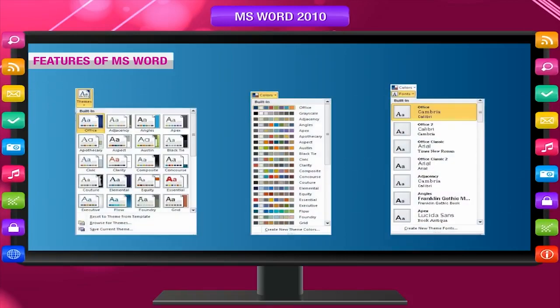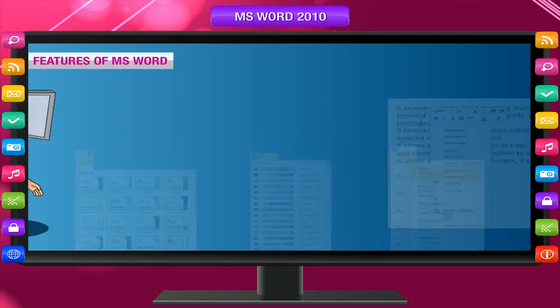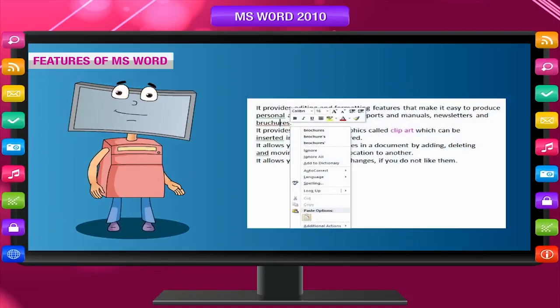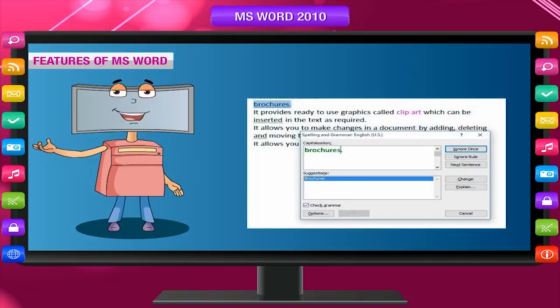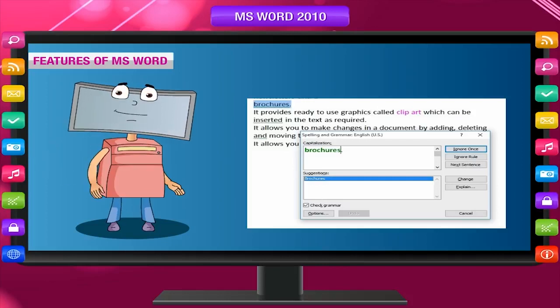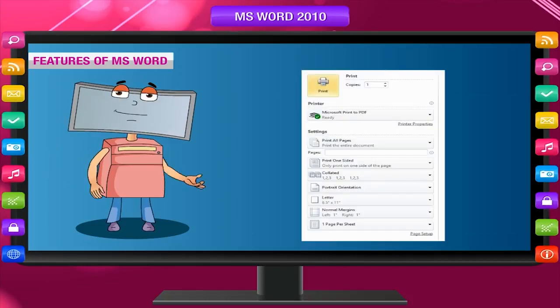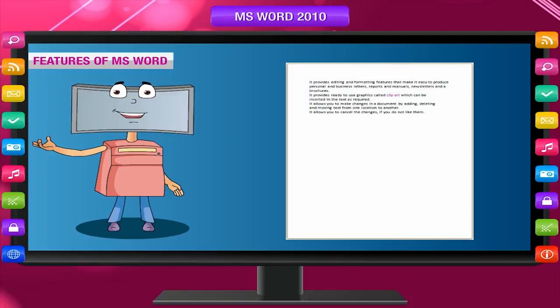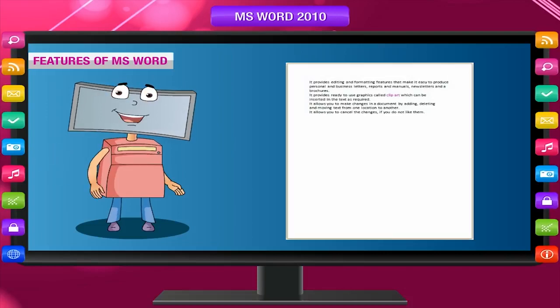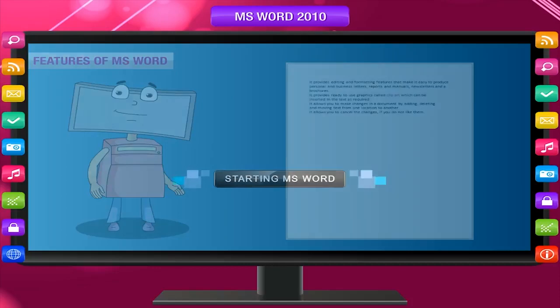It offers many formatting features that allows you to change the appearance of pages, paragraphs, and characters. A spell check feature allows you to find and correct spelling mistakes in the typed text. A grammar check improves the accuracy of sentences in a document. It can print the document as many times as you want. It allows you to preview the print document, which means to see how it will look like after printing.